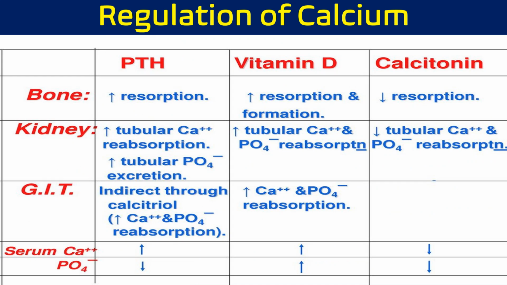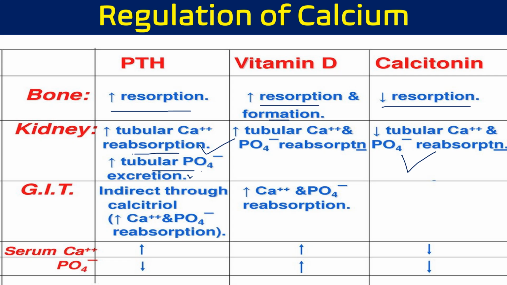These are the overall functions of PTH, vitamin D, and calcitonin on our body. So in the bones, PTH increases the reabsorption process. Vitamin D also increases reabsorption and formation of mineralization, whereas calcitonin normally decreases the reabsorption process. In the kidney, PTH increases the tubular calcium reabsorption. Tubular phosphate excretion will be increased, meaning more phosphate will be released and more calcium will be reabsorbed. Vitamin D also has similar functions to PTH, whereas calcitonin has the opposite function to PTH and vitamin D.